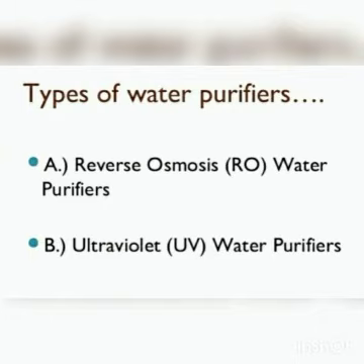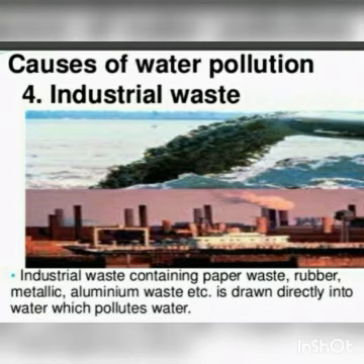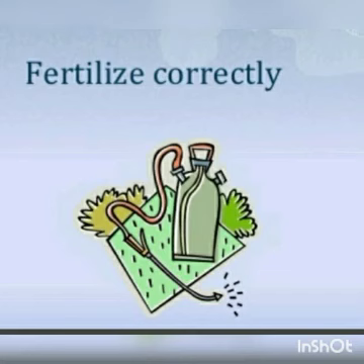Next we see prevention of water pollution. Some of the steps that can be followed to prevent water pollution are these. Bathing and washing clothes near water bodies should be discouraged. Industrial waste and domestic sewage should not be allowed to flow into water bodies. Biodegradable pesticides and fertilizers should be used in a controlled manner.